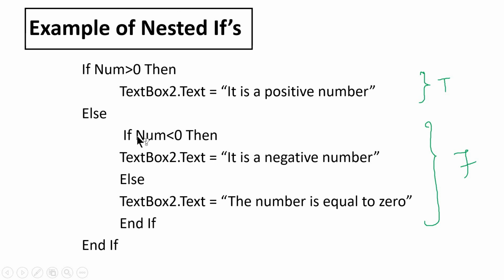Okay. Else, if this is false, then else the number is equal to 0. This particular message will be displayed where? In textbox 2 dot text, and this if statement will end with endif and this if statement will end with endif.